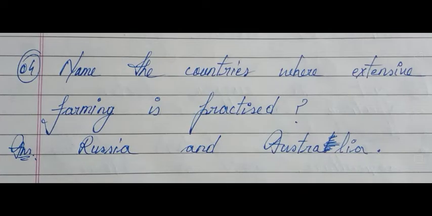The next question, as you can see in the picture, is, name the countries where extensive farming is practiced. So you have to name the countries where extensive farming is practiced. The countries where extensive farming is practiced are Russia and Australia.